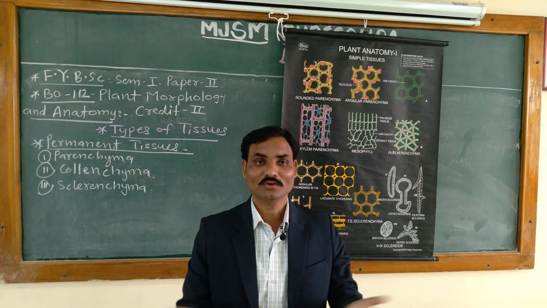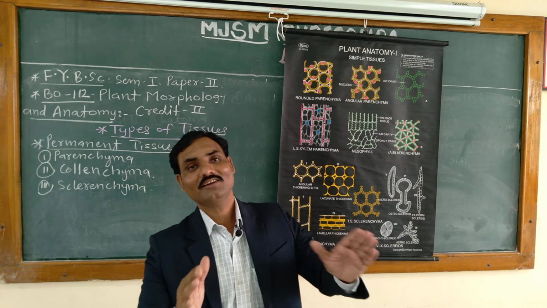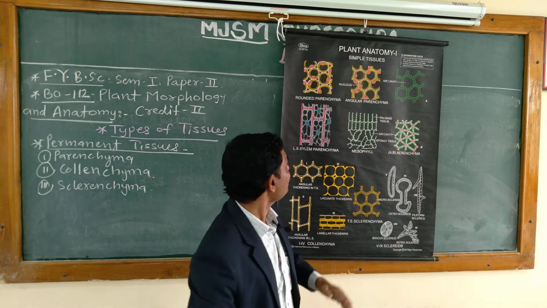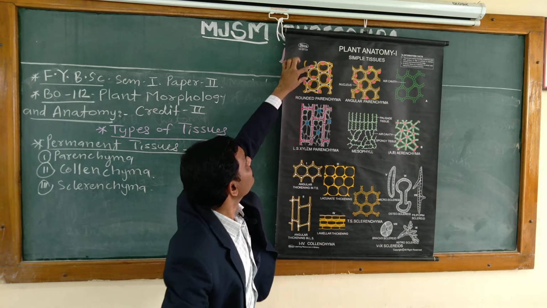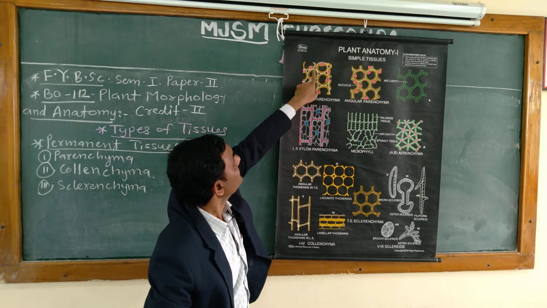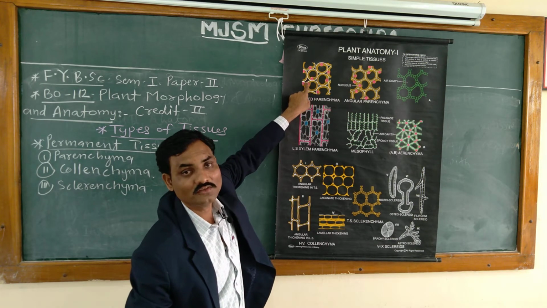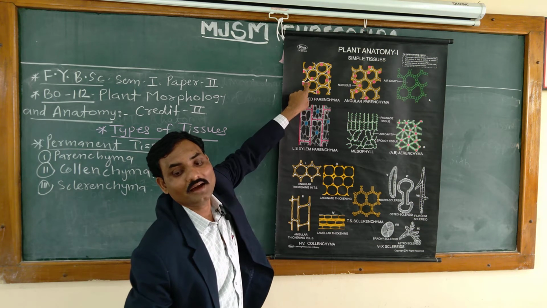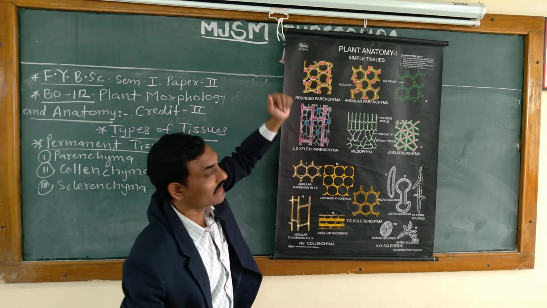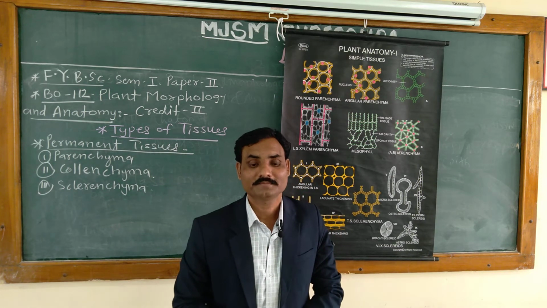Poly means many, gonal means angled, a many-angled structure. Then they have intercellular spaces. See, here is one cell, there is another cell, and between these cells there is a space. That space is called an intercellular space, and in these parenchymal cells intercellular spaces are present.